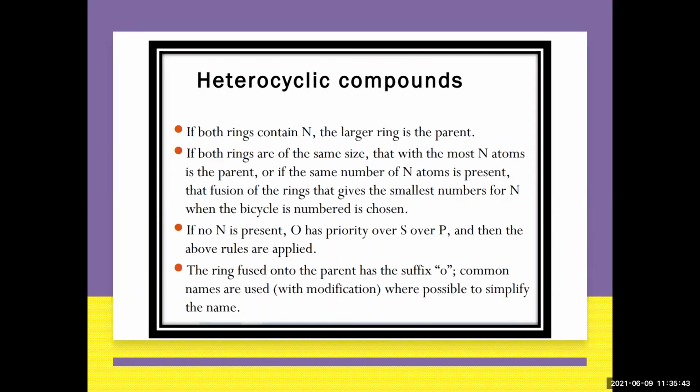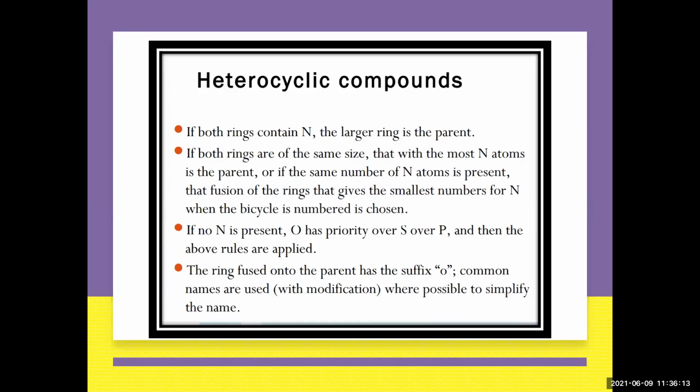Now let's go for the case where both the rings contain nitrogen. Now this was for only one heteroatom. If both the rings contain a heteroatom, what should we do? If both the rings contain nitrogen, the larger ring is the parent ring. So the larger ring is the parent. Now it is pyridine and pyrrole. So which is the larger ring? Your pyridine is your larger ring. So it acts as the parent ring.